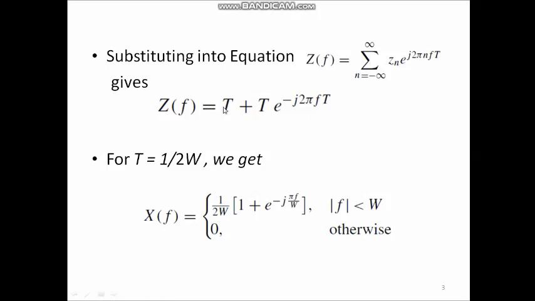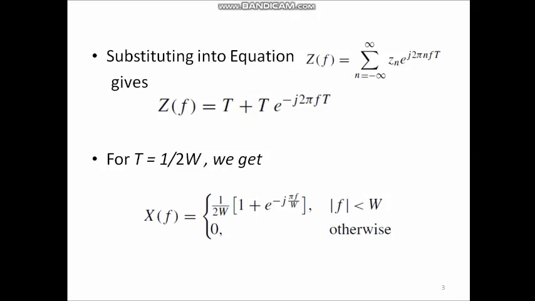Next, for T equal to 1 by 2W, we will get X(f) equal to Z(f). In that case, we can write Z(f) equal to X(f) equal to 1 by 2W into 1 plus e to the power minus j 2 pi f divided by 2W. So, the term 2 in the numerator and denominator gets cancelled.